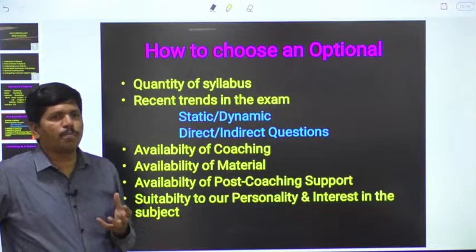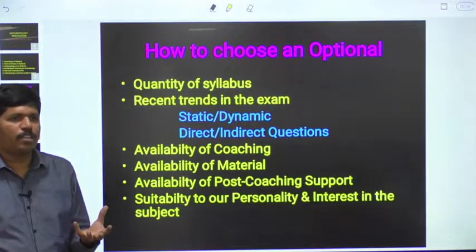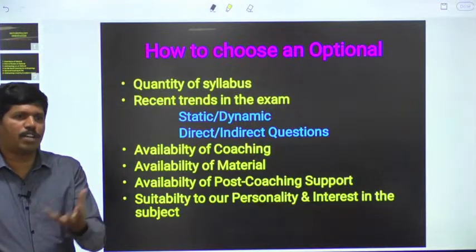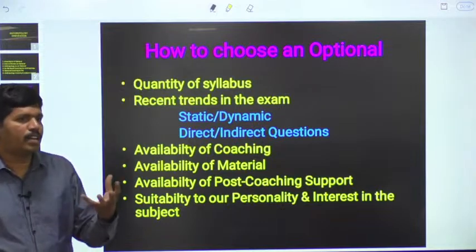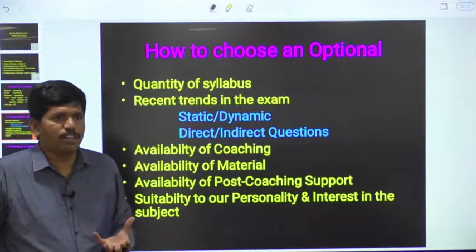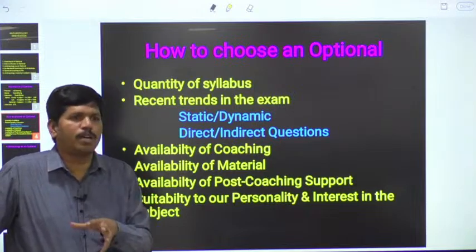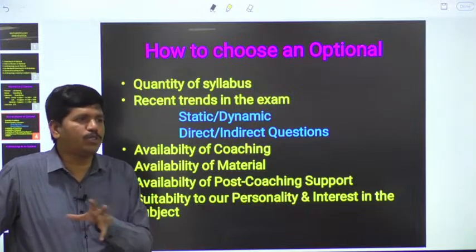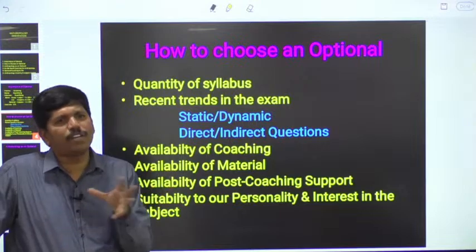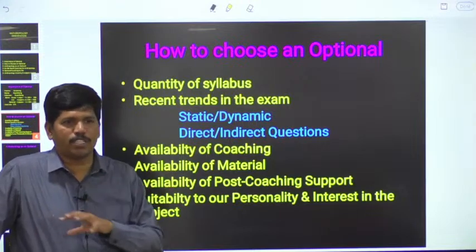Say for example, the role of the judiciary. Its role is changing gradually over a period of time, and they are interpreting the constitution in different ways. That's why if you opt for public administration or political science, you have to be updated regularly. You have to go through newspapers and different opinions and analyses by different experts.